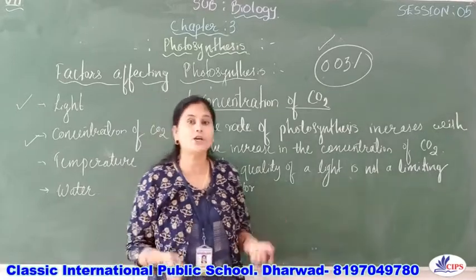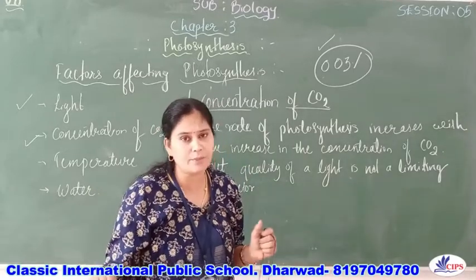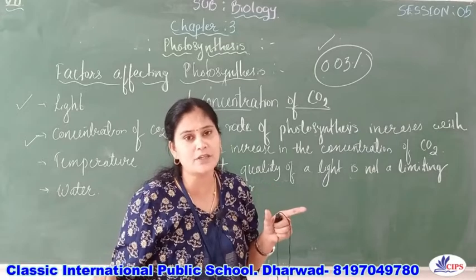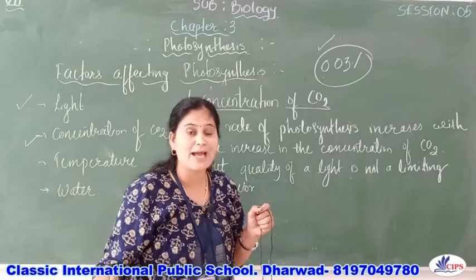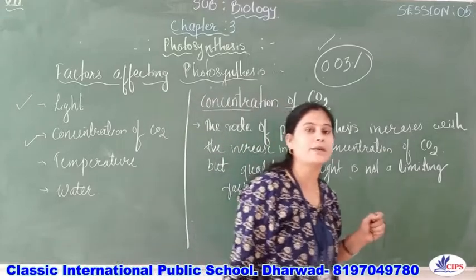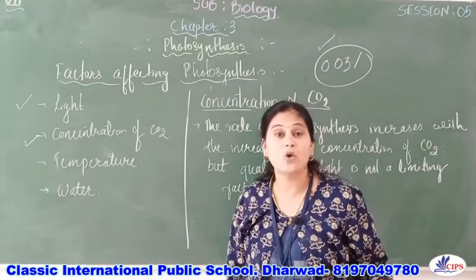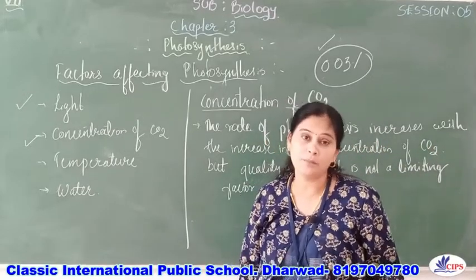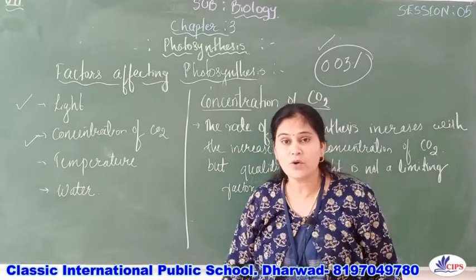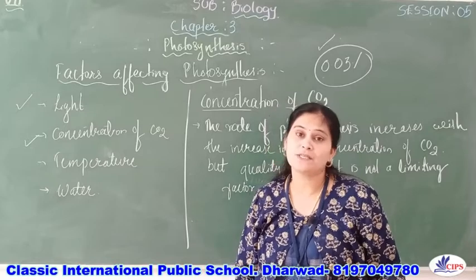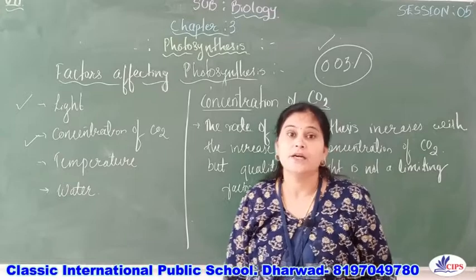Nowadays, due to the emission of fossil fuels and the maximum air pollution, the percentage of carbon dioxide is increasing in the atmosphere. And this increase is leading to many global problems, right? Like global warming, one of the burning problems the world is facing today. Why? Because the percentage of carbon dioxide is increasing in the air.